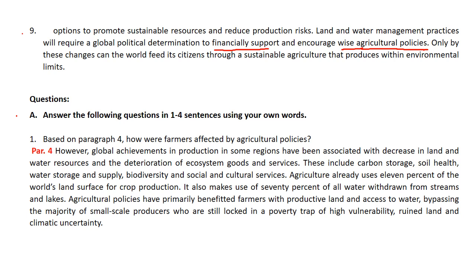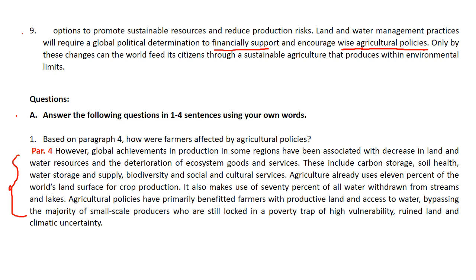Based on paragraph 4, how were farmers affected by agricultural policies? This is paragraph 4 here. However, global achievements in production in some regions have been associated with decrease in land and water resources and deterioration of ecosystem goods and services. Agriculture already uses 11% of the world's land surface.